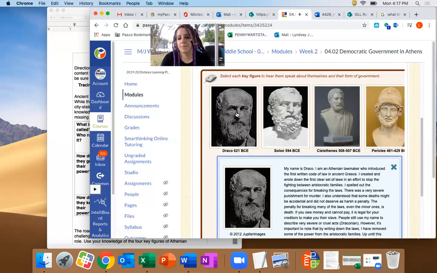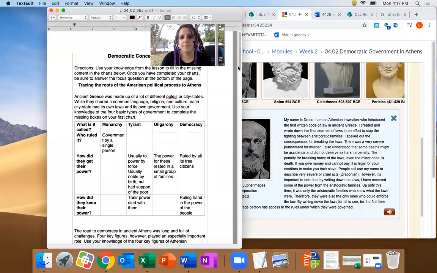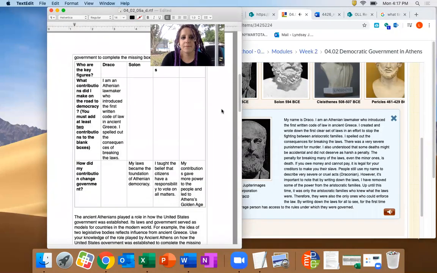My name is Draco. I am an Athenian lawmaker who introduced the first written code of law in ancient Greece. I created and wrote the first clear set of laws in an effort to stop the fighting between aristocratic families. I spelled out the consequences for breaking the laws. There was a very severe punishment for murder. I also understood that some deaths might be accidental and did not deserve as harsh a penalty. The penalty for breaking many of the laws, even the minor ones, is death.